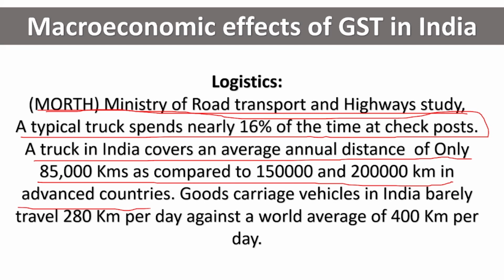So usually in the advanced countries, a truck will run 1,50,000 to 2 lakh kilometers in a year. But in India, we are running only 85,000 kilometers, which is half. Because of this 16% time. Goods carriage vehicles in India barely travel 280 km per day against the world average of 400 km per day. So other developed countries have trucks traveling 400 km per day, but in India it's only 280 km per day.